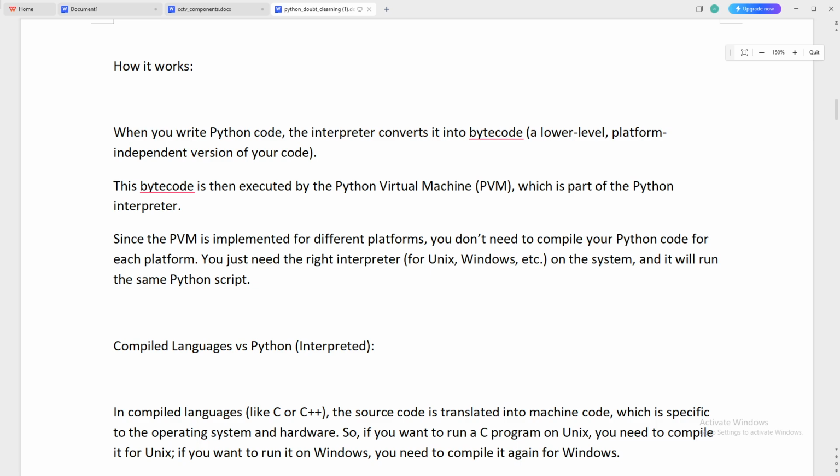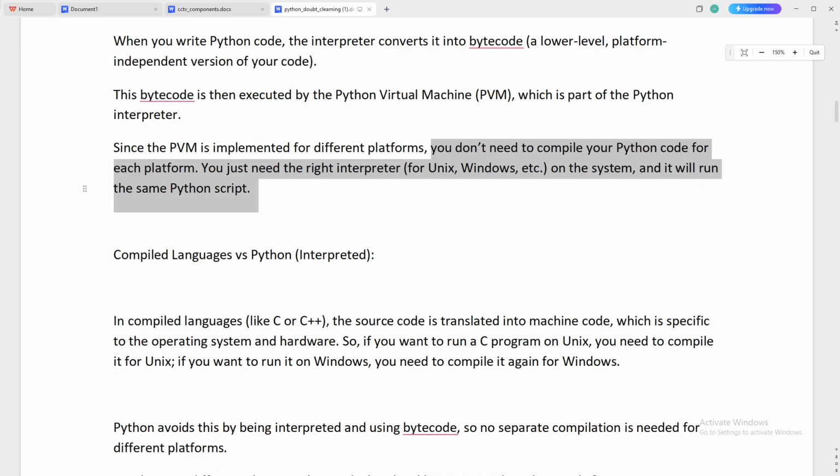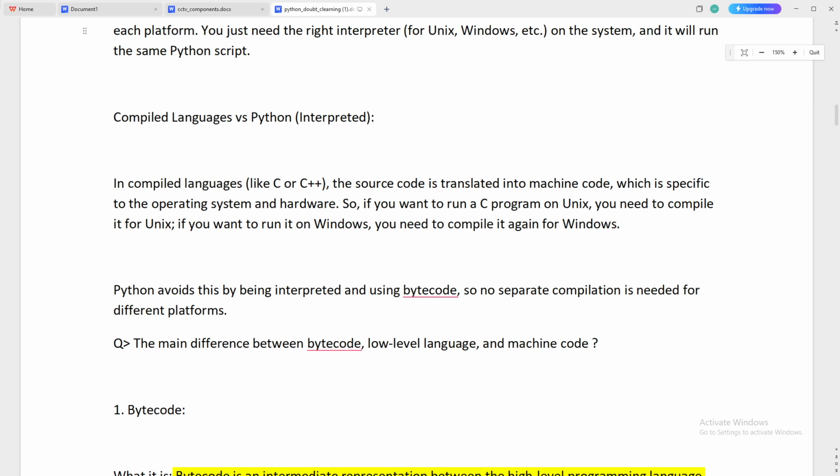When you write Python code, the interpreter converts it into bytecode, a low level platform independent version of the code. This bytecode is then executed by the Python virtual machine, PVM, as I said earlier. So you don't need to compile Python code for each platform. You just need an interpreter for Unix, Windows, etc., and it will run the Python code.